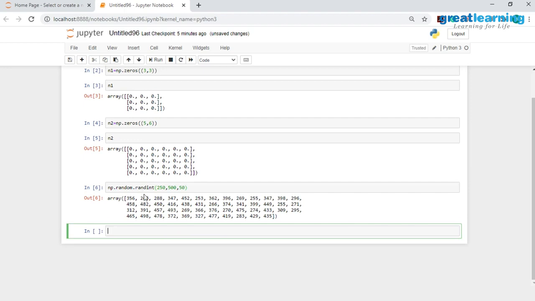Let me just verify this. I have 1, 2, 3, 4, 5, 6, 7, 8, 9, 10, 11, 12, 13. This will be 26. This will be 39. 40, 41, 42, 43, 44, 45, 46, 47, 48, 49 and 50. So as you guys see over here, I have 50 random integers which are in the range of 250 to 500. So if you look closely, you would see that all of these numbers are between 250 and 500. None of these numbers are less than 250 and none of these numbers are greater than 500.